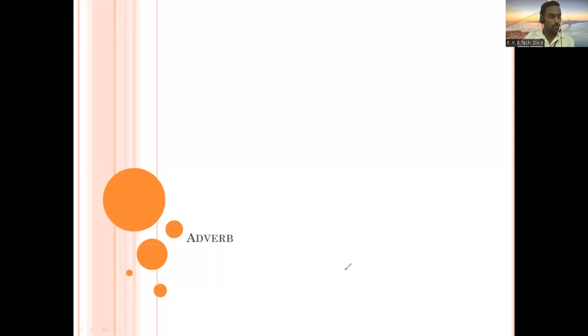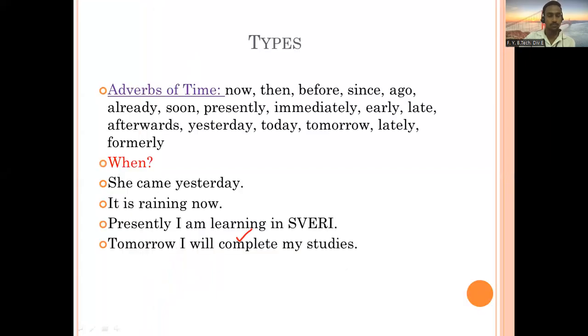Okay, so now let's go to the next slide and try to find out what it means. On the next slide we are going to see some of the types of adverb. Here you can see, first of all, we have adverbs of time. From the word time itself we come to know it is talking about when a particular action takes place.